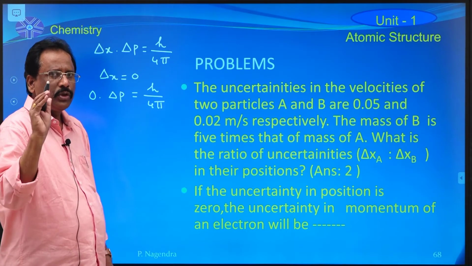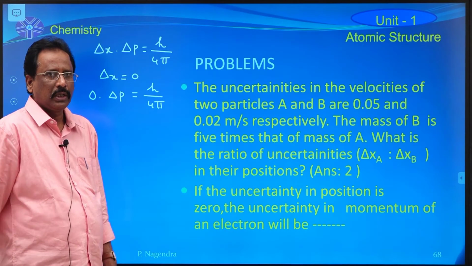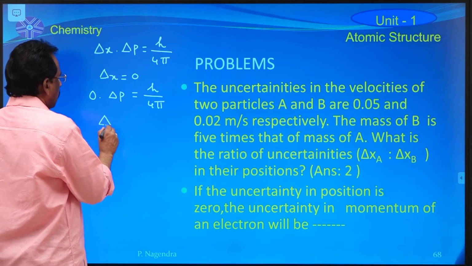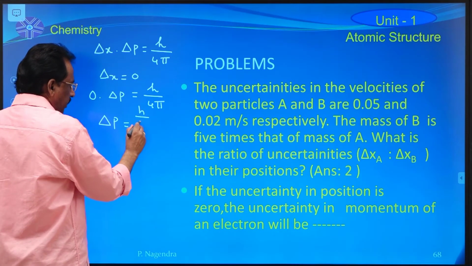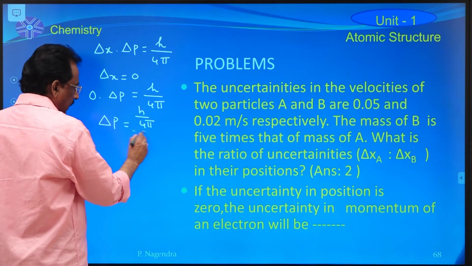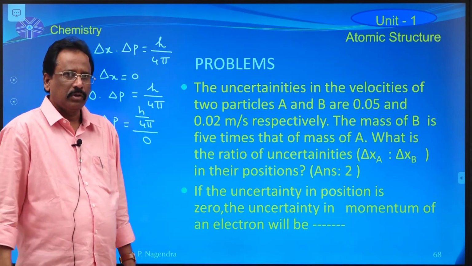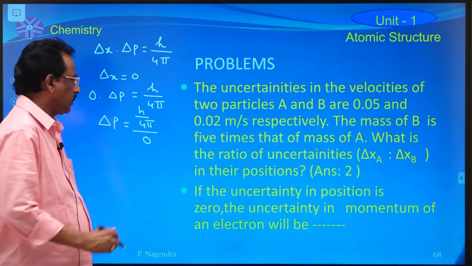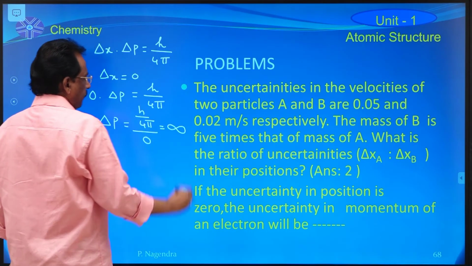It is a universal constant. It has some value, but not 0. That is why delta p is equal to h by 4 pi divided by 0. Something by 0 is equal to infinity.